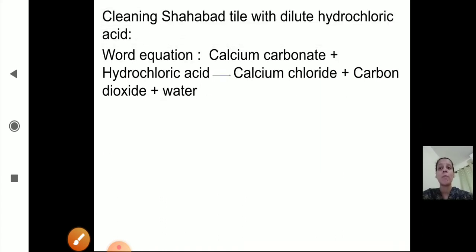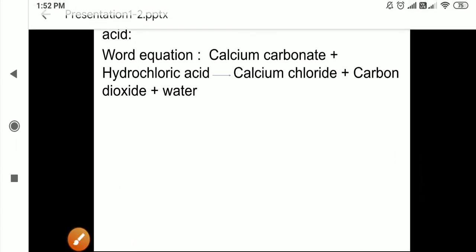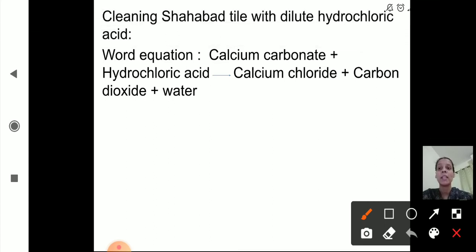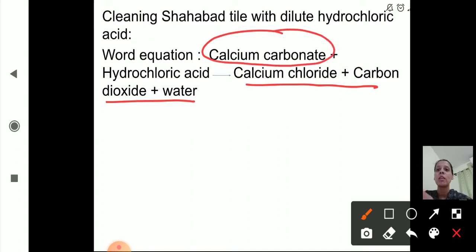Now, cleaning shower tile with dilute hydrochloric acid. The word equation is given, and we will write down the chemical equation. The word equation is: calcium carbonate plus hydrochloric acid gives calcium chloride plus carbon dioxide plus water. These are the products, and these are the reactants. Now we will write down the chemical equation.